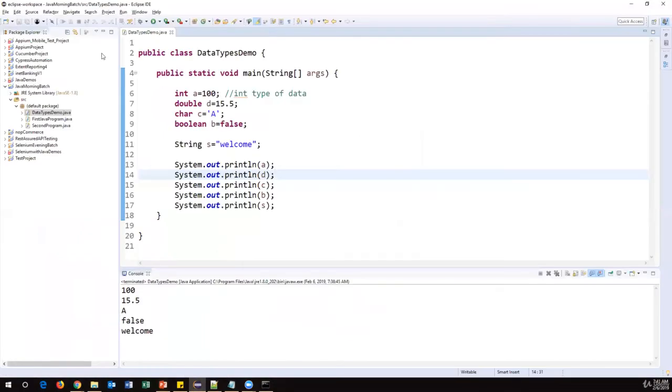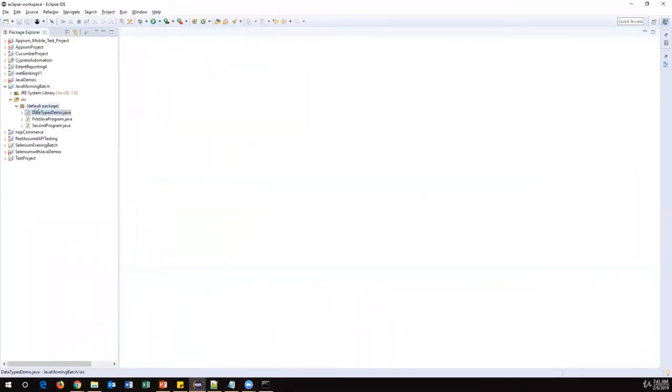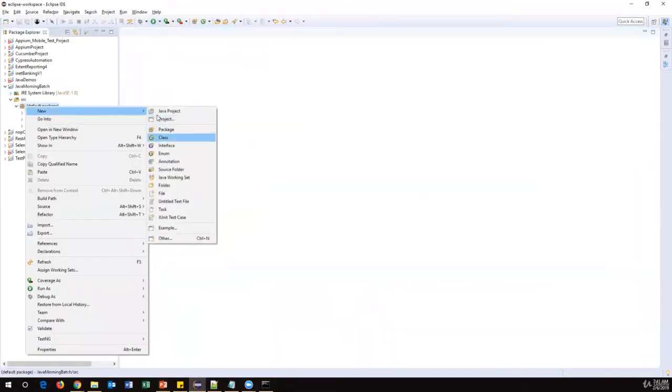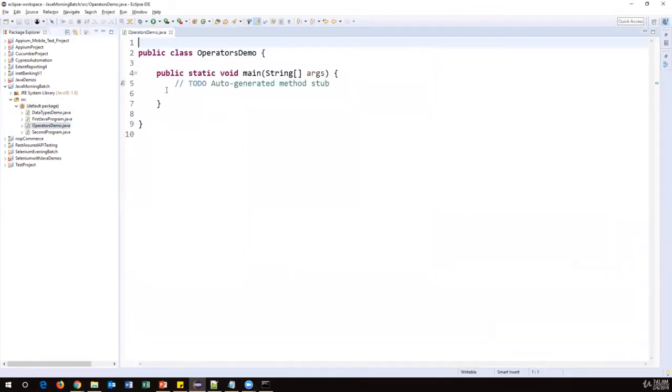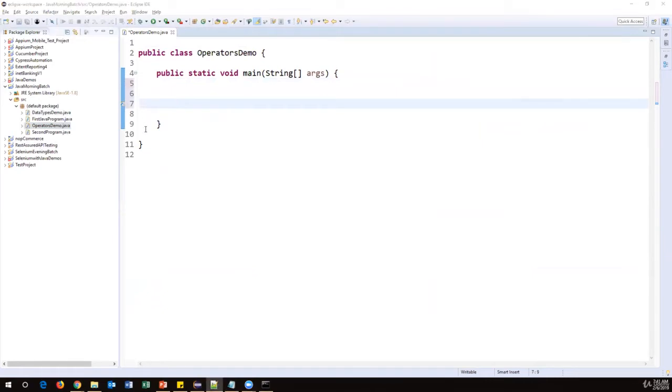So let's go to Eclipse. Now I'm going to create another class to demonstrate operators. Here I will give some name called OperatorsDemo. Take this main method, then finish it. To demonstrate these operators, I'm going to take two different variables. Let's say integer a is equal to 10, integer b is equal to 20. So two numbers I'm taking.